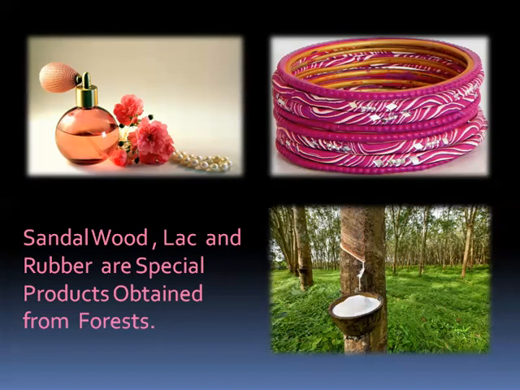And what can you see in the third picture? It is rubber. Rubber is collected from the bark of the tree. Bark is nothing but the upper stem. So here, this rubber, how it is used, all of you know. You can erase with it, and the rubber is useful in different ways. Even in our cooker, the gasket is made up of rubber, isn't it? Handles are made up of rubber. In this way, rubber also is one of the products obtained from the forest. It is used for many purposes.